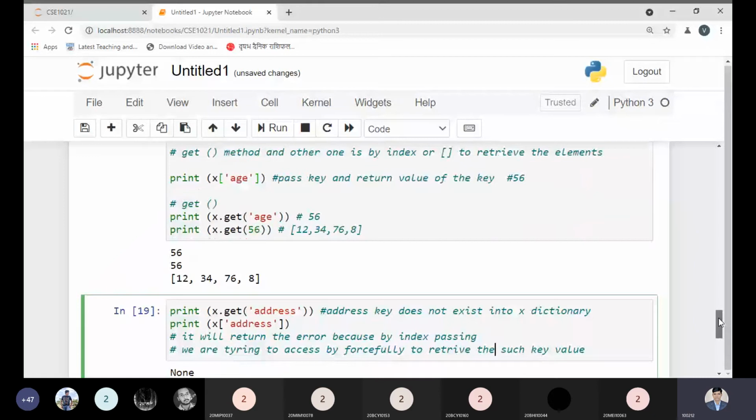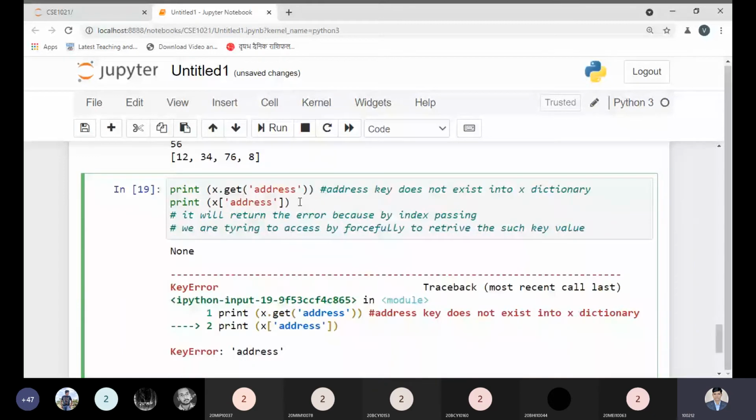So how are we trying to get it by the get method? In the get method we are passing this key. If this key does not exist, the get method returns none.